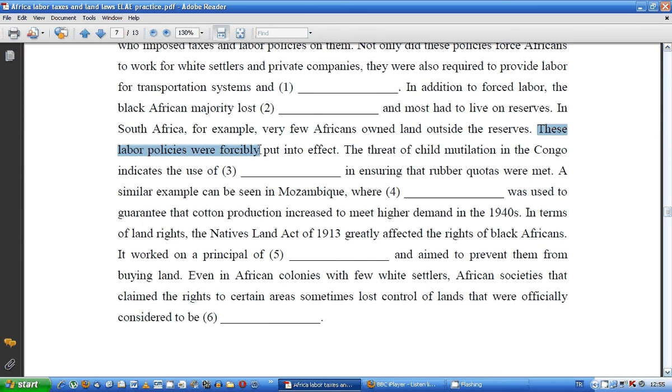Okay, these labour policies were forcibly put into effect. Okay, labour policies. Okay, so this is from the first text. A similar example can be seen in. All right, so a similar example means it's also probably from the first text on forced labour.